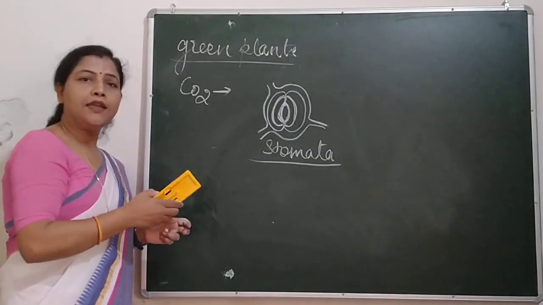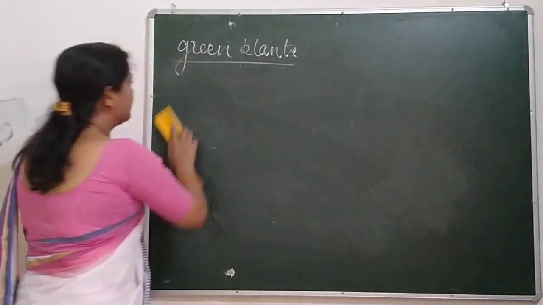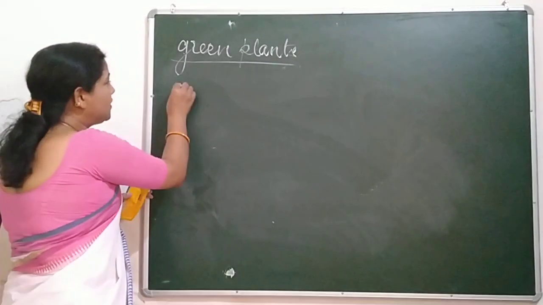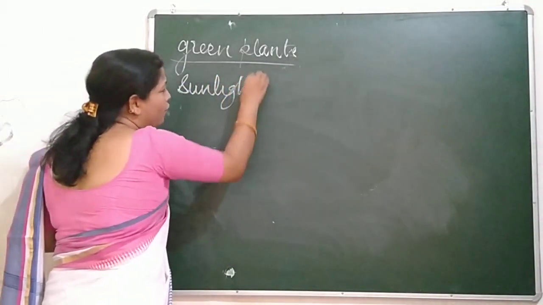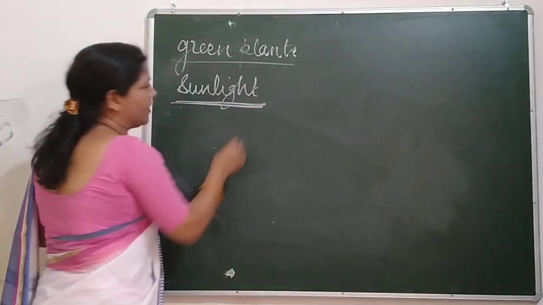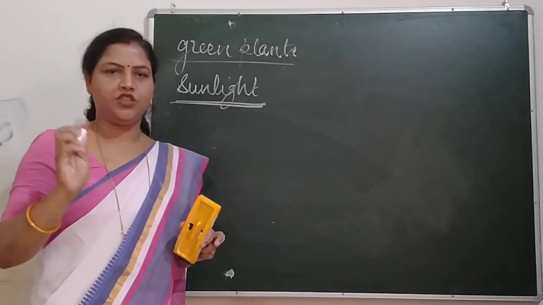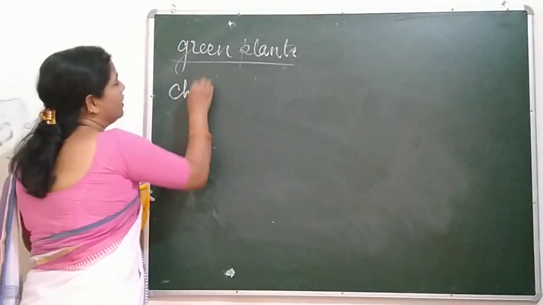So now we understand that we get water from roots and carbon dioxide from the atmosphere through stomata. The third thing is sunlight. No doubt you all know that we get sunlight from the sun. The sun is the ultimate source of energy. The next one is chlorophyll.